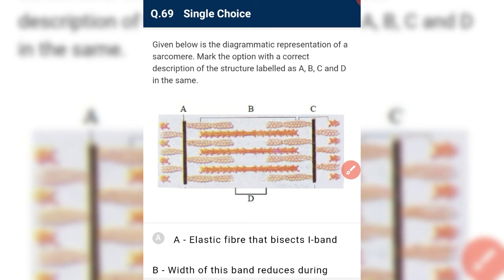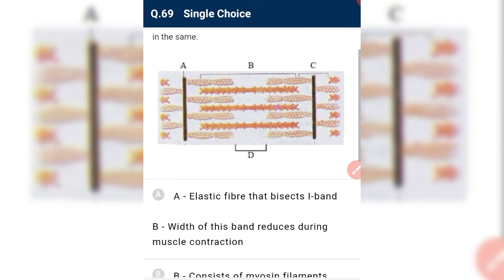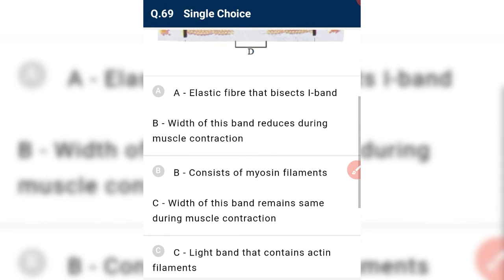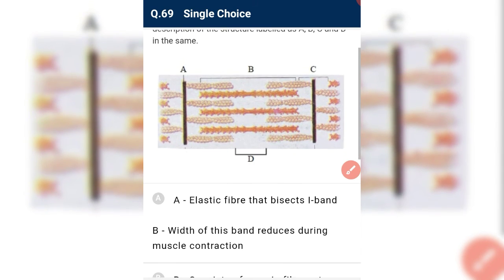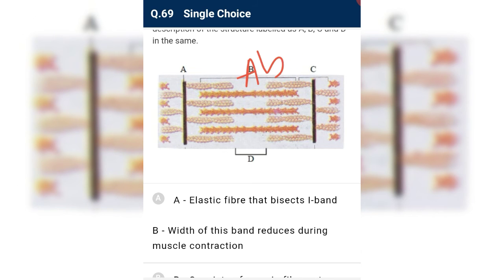Given below is a diagrammatic representation of the sarcomere. Mark the option with the correct description of the structures labeled A, B, C, D in the same. A is the Z line, which is an elastic fiber that bisects the I band. It is correct. And B, what is B? This is the A band. Width of this band is reduced during muscle contraction.